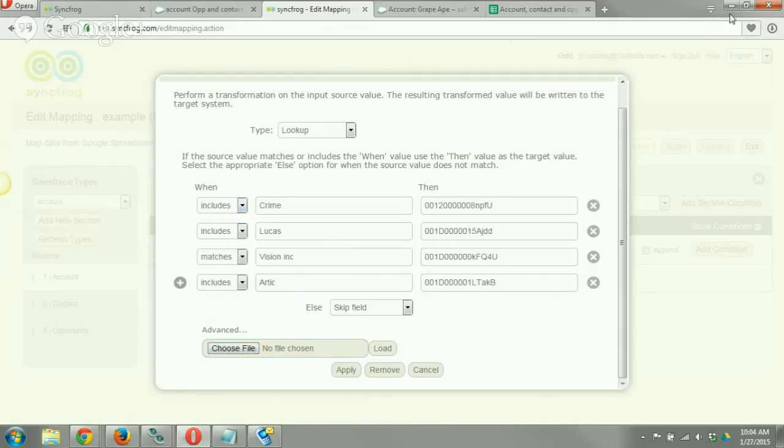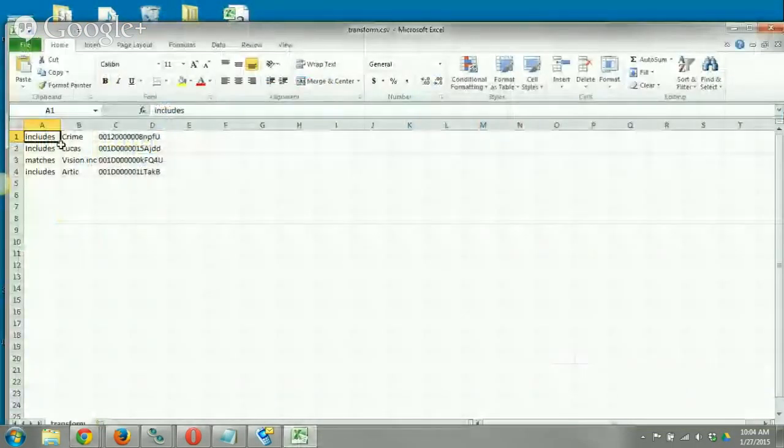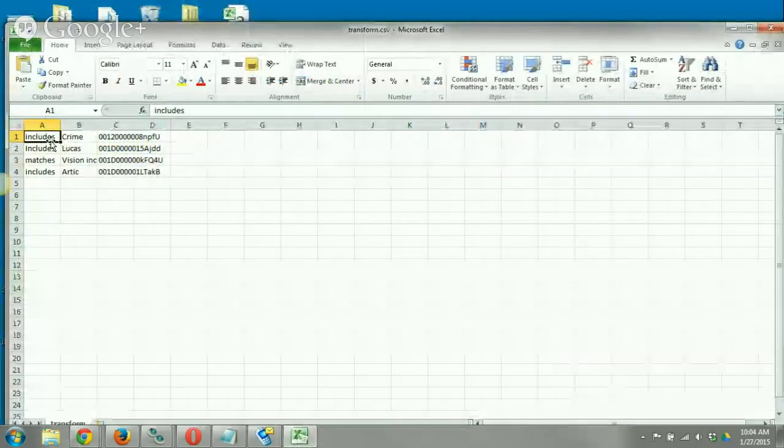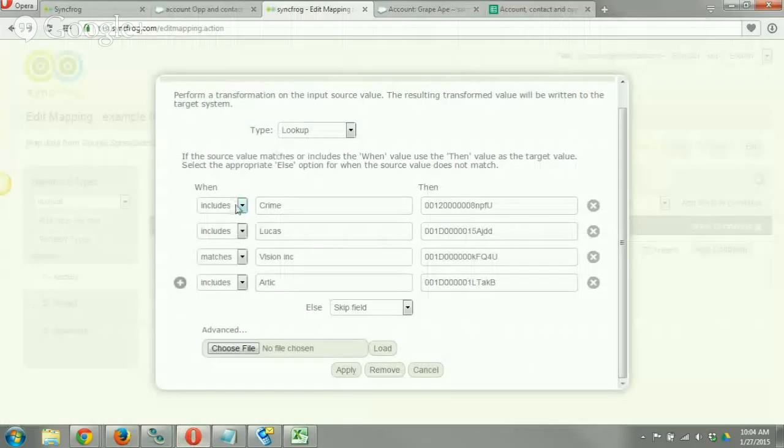And the file looks like this. So it's really easy. Just first column header is exactly what you see, the includes, crime, and then the account ID. So that's your 3 columns, right? And that exactly matches what we see here. Includes, then. So really simple to use.